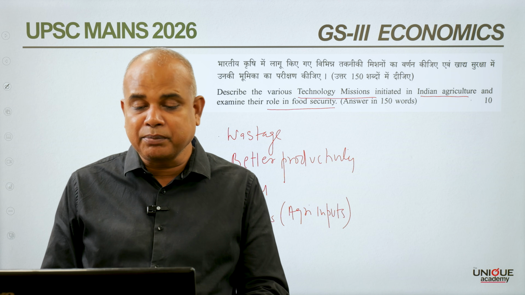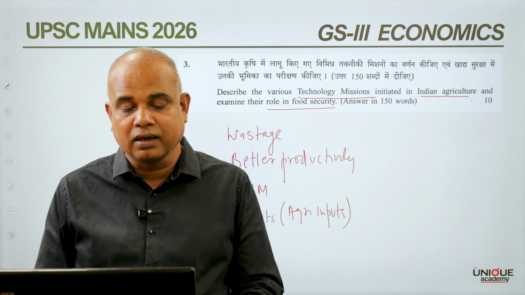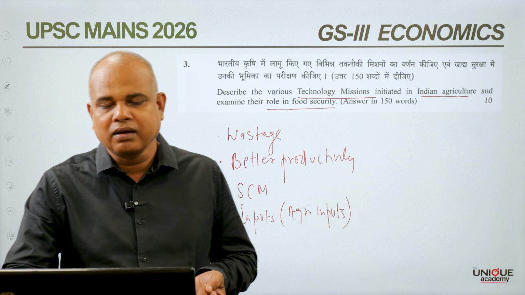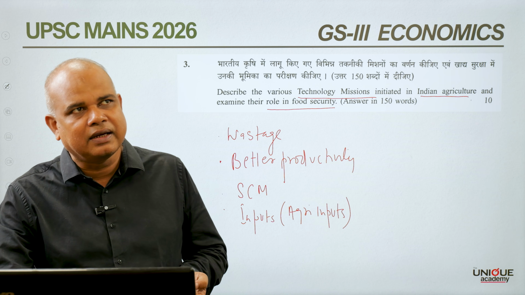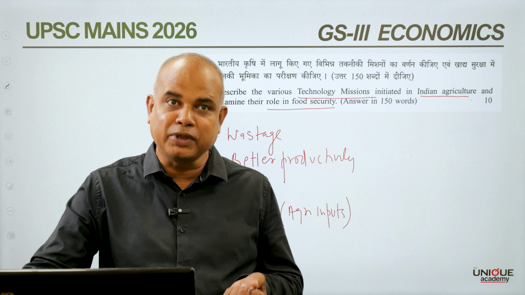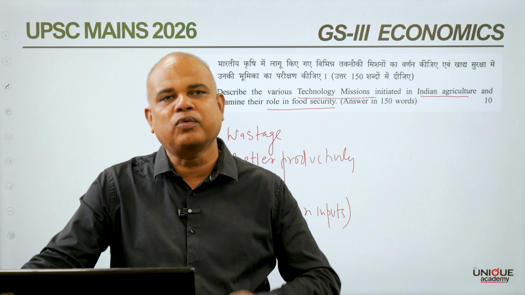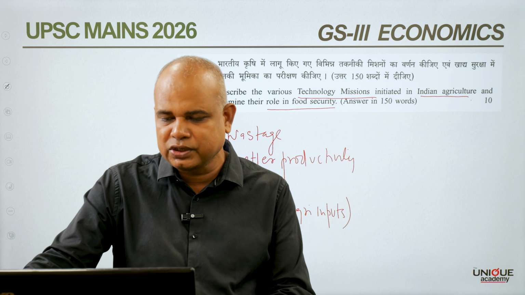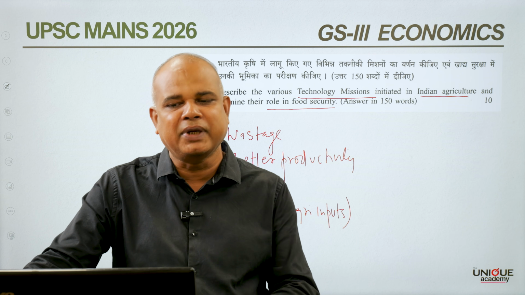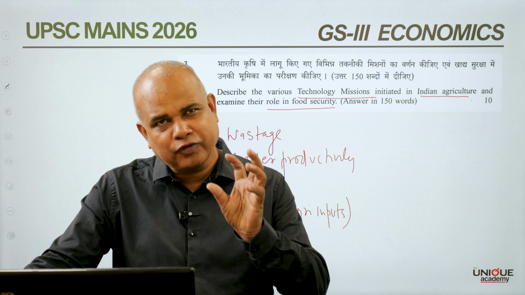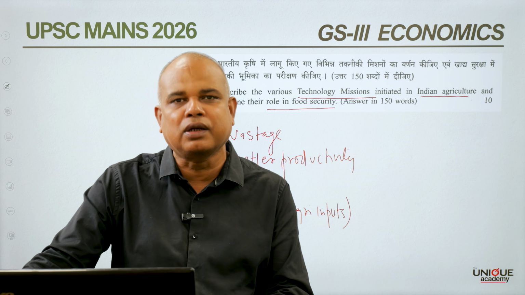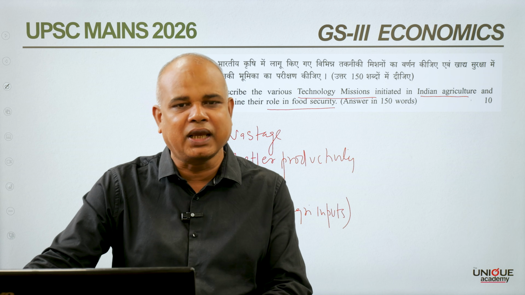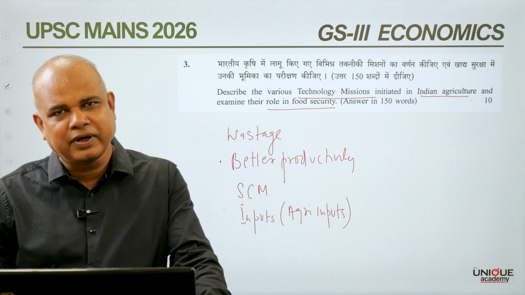Among the different technology missions introduced by the government, number one, introduced in 1986, was the Technology Mission on Oilseeds. The second one was the Technology Mission on Cotton. Third was the National Food Security Mission, then the Mission for Integrated Development of Horticulture, and the National Mission for Sustainable Agriculture, which the government introduced in 2014. The Government of India also introduced the National Mission on Natural Farming and Edible Oils.